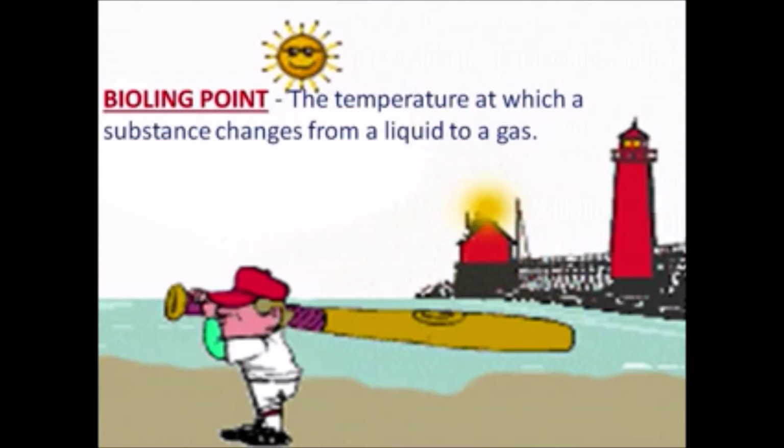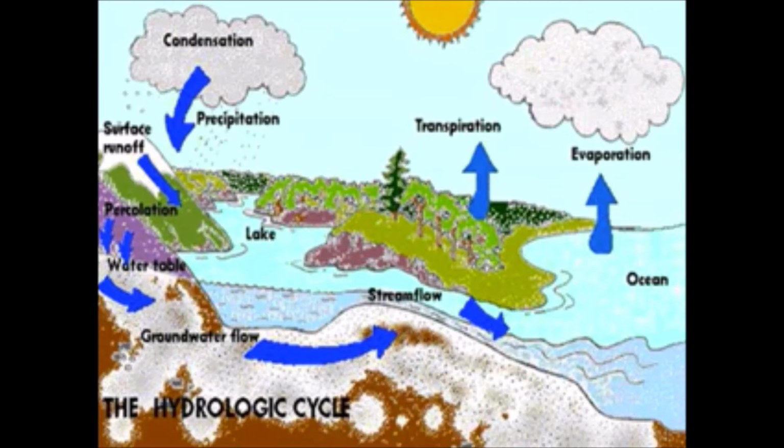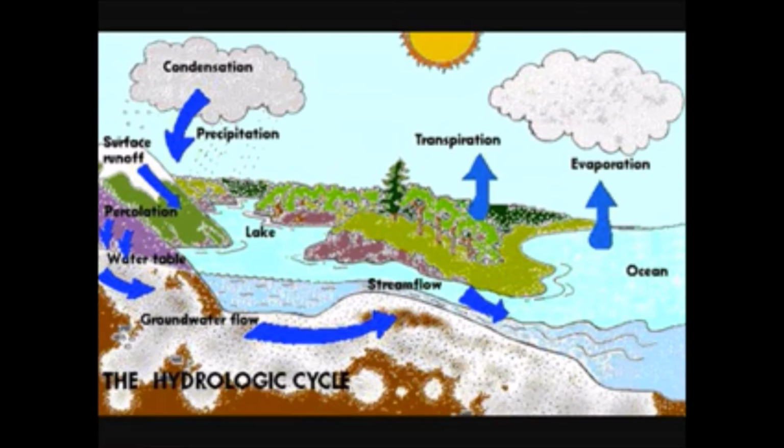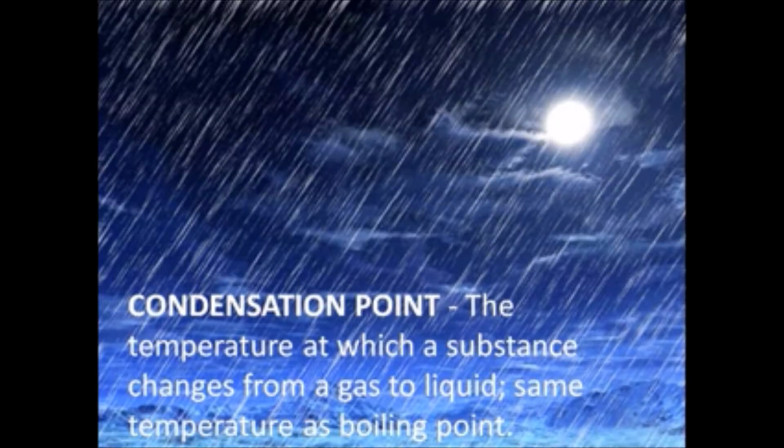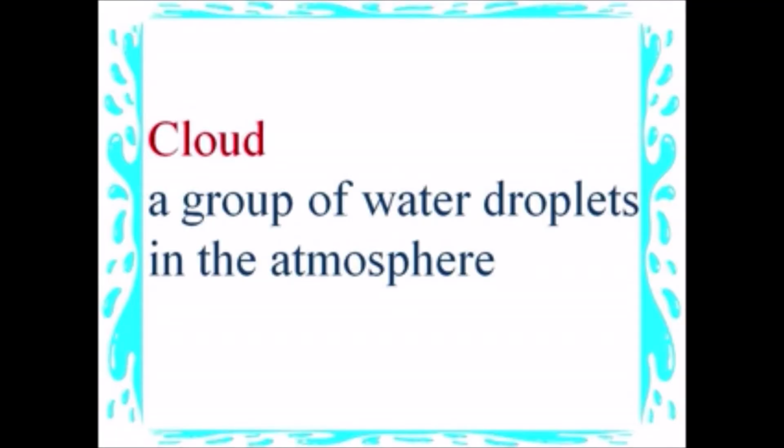Boiling point, the temperature at which a substance changes from a liquid to a gas. There is a hydrological cycle. Condensation point, the temperature at which a substance changes from a gas to liquid, same temperature as boiling point. Cloud, a group of water droplets in the atmosphere.